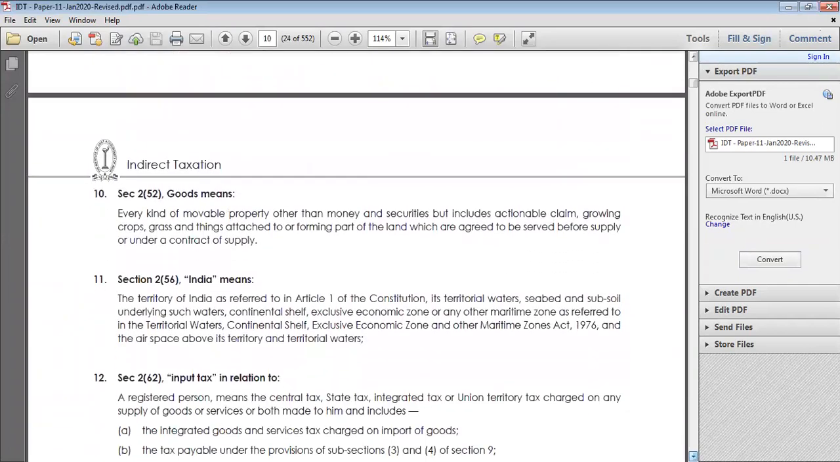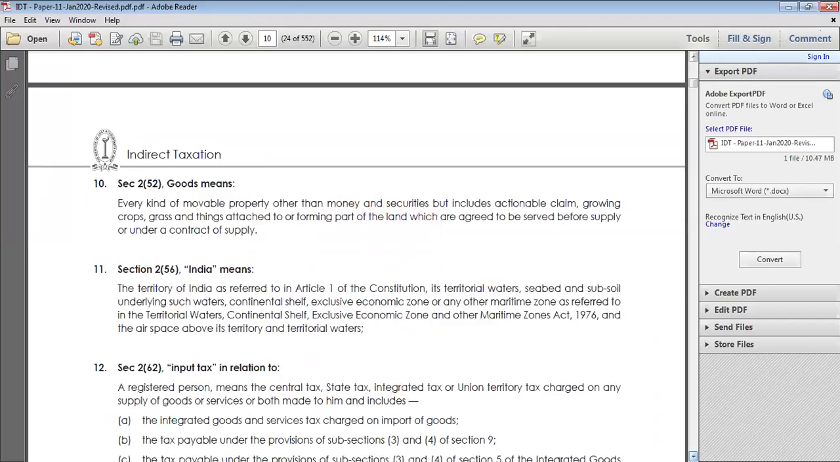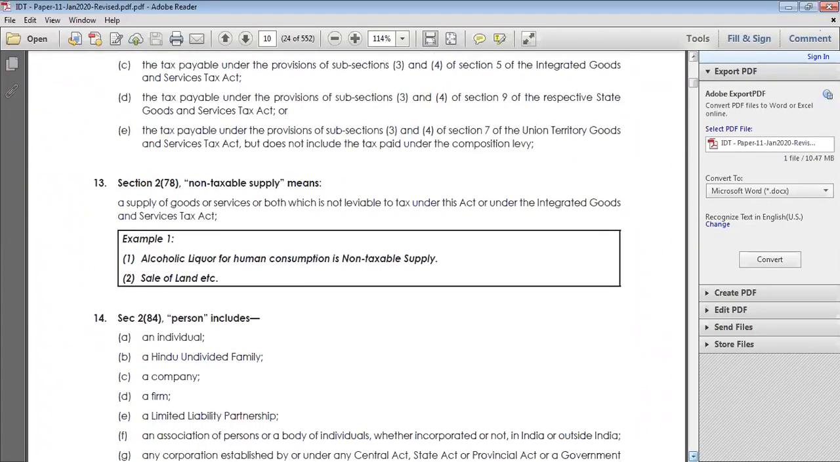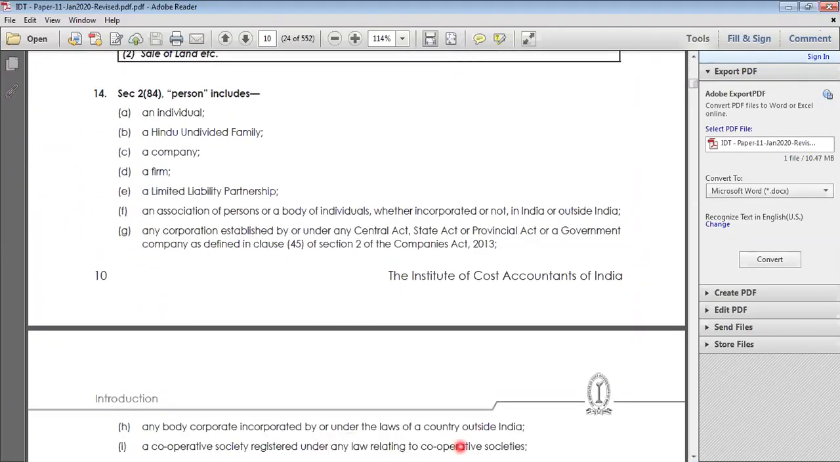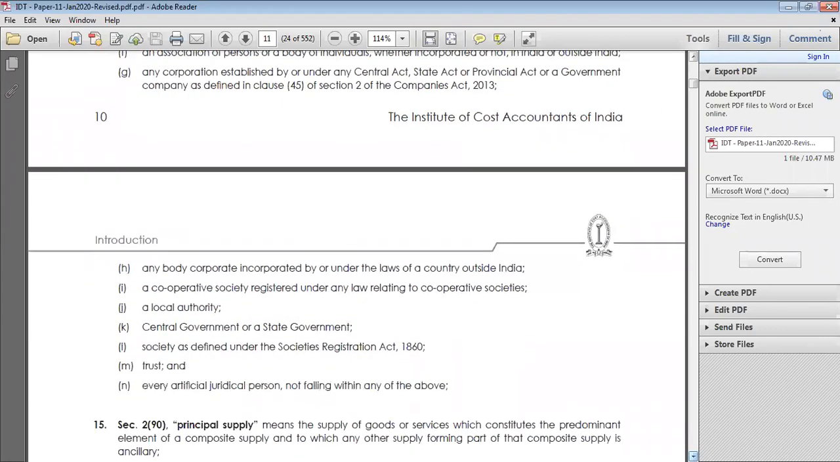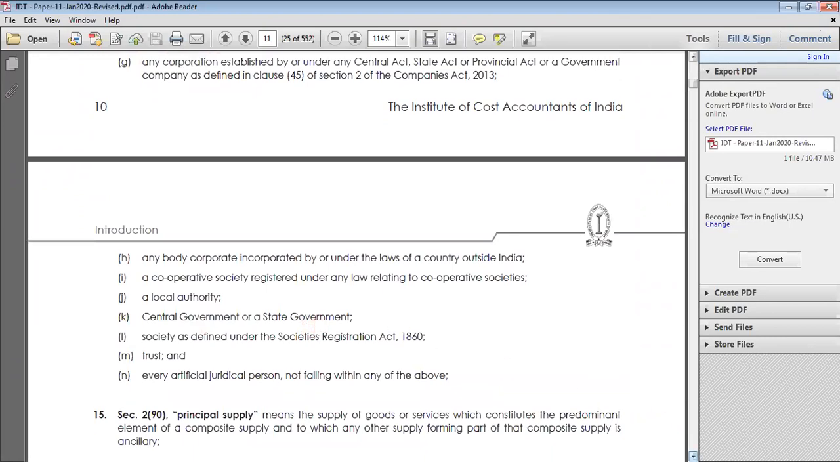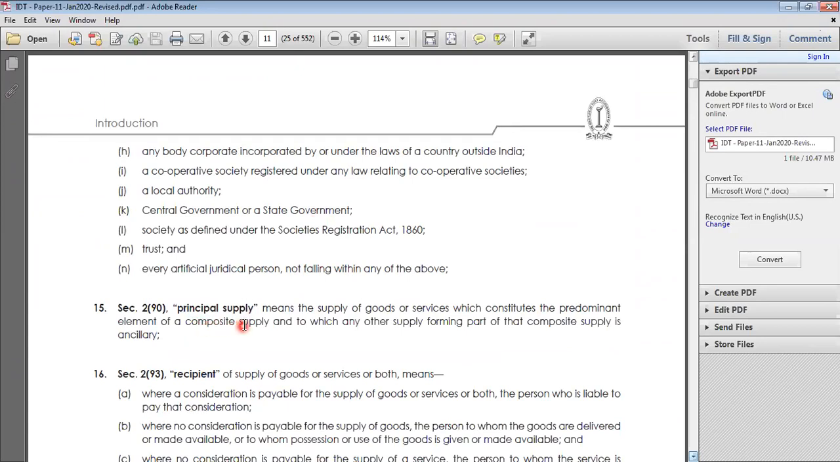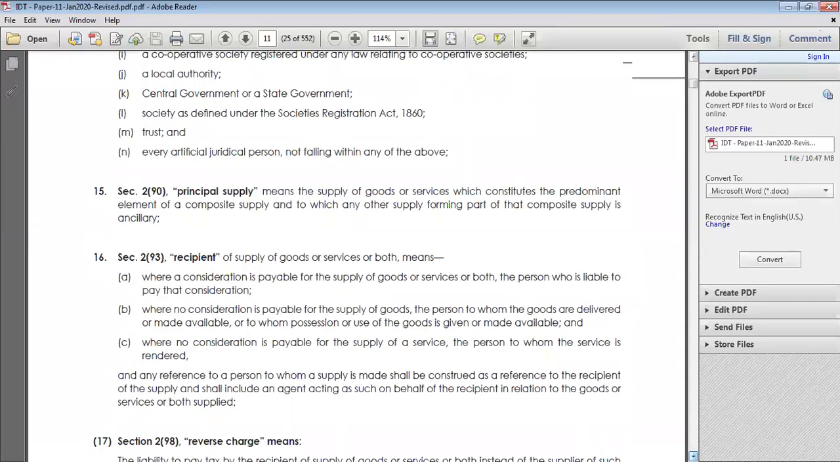Next, we also discussed goods and India. Goods include all types of goods, movable property, etc., but do not include money and securities. Next, input tax, taxable supply, non-taxable supply, persons, the major scenarios compared to income tax. There is the term central government and state government. Principal supply we already discussed in composite supply. A recipient is the person who gets the goods and pays the consideration; he may pay with or without consideration. That we will discuss at the time of levy.